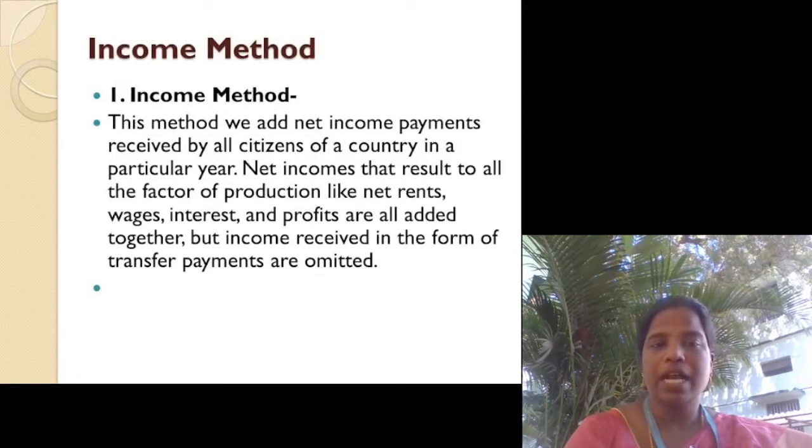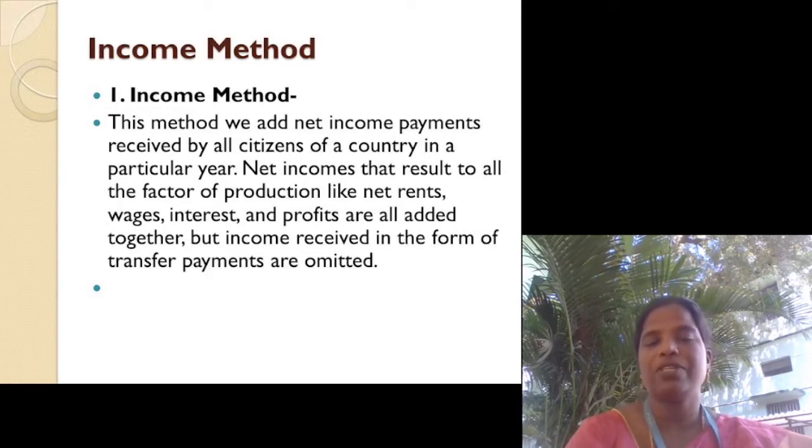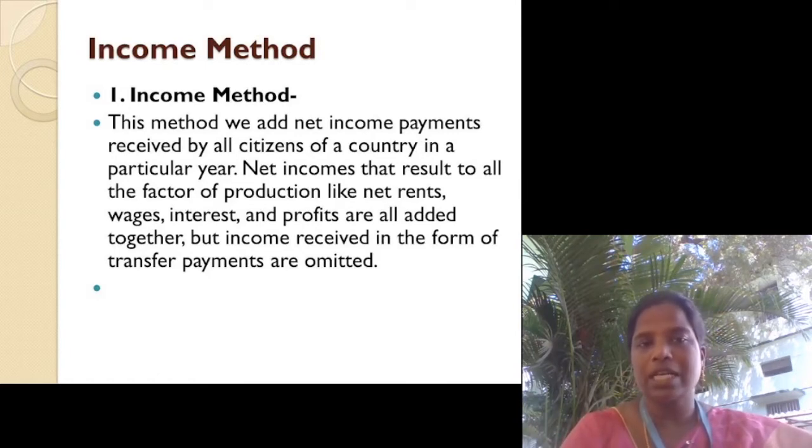In this method we add net income payments received by all citizens of a country in a particular year. Net incomes that accrue to all the factors of production, like net rents, wages, interest and profits, are all added together, but income received in the form of transfer payments is omitted. We are all citizens of India, so all the incomes that we are getting will be taken into consideration in the income method.